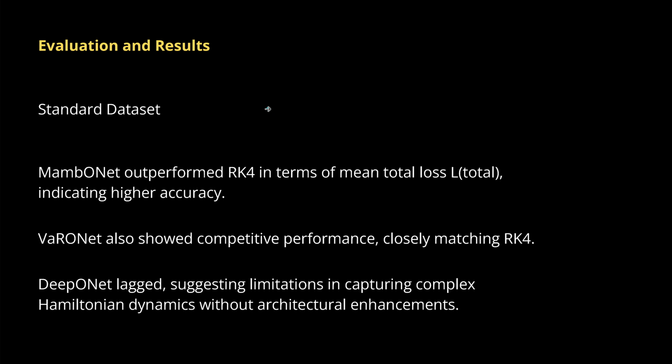Here we go. They did it with two test datasets. They had a standard dataset and then an extended dataset that is 10 times as large as the standard dataset, to get a feeling for the scaling. So MambONet outperformed our classical RK4 in terms of mean total loss, indicating higher accuracy. VaROnet also showed competitive performance, almost closely matching our traditional RK4. DeepONet, the classical one, of course, suggests a limitation in capturing the complex Hamiltonian dynamics without further architectural enhancement like we have done in MambONet or VaROnet.